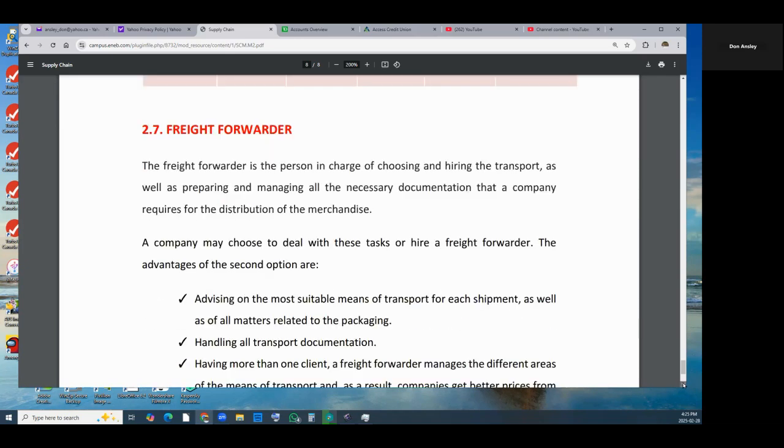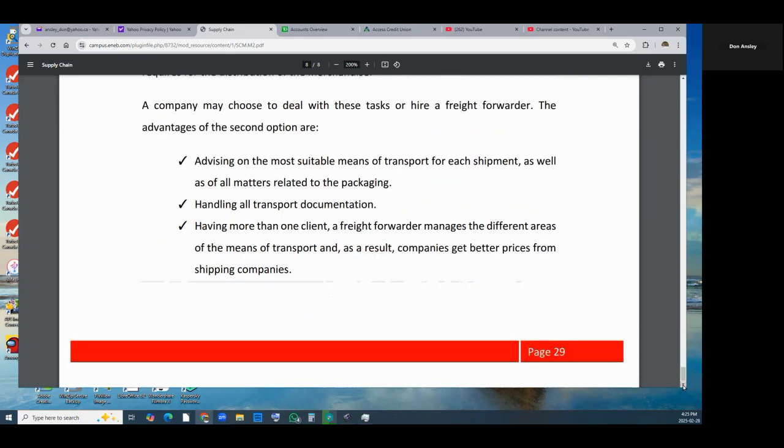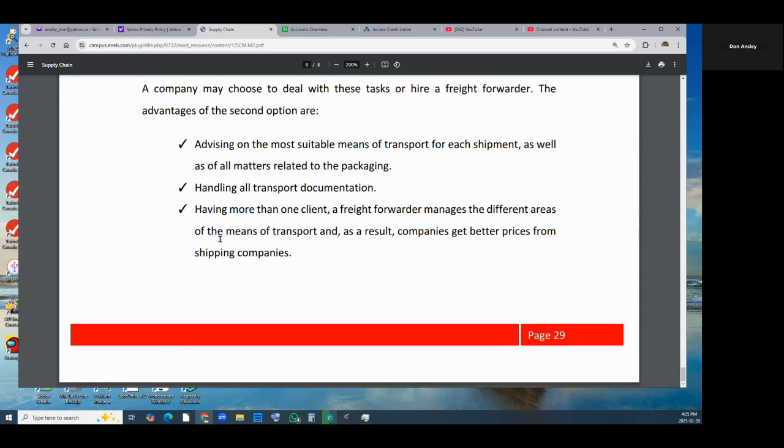Freight forwarder. The freight forwarder is the person in charge of choosing and hiring the transport, as well as preparing and managing all the necessary documents the company requires for the distribution of the merchandise. The company may choose to deal with these tasks or hire a freight forwarder. The advantage of the second option is advice on the most suitable means of transport for each shipment, as well as help with packaging and handling of all transportation documents. Having more than one client, a freight forwarder manages to negotiate with different areas of the means of transport, and as a result, companies get better prices from the shipping.